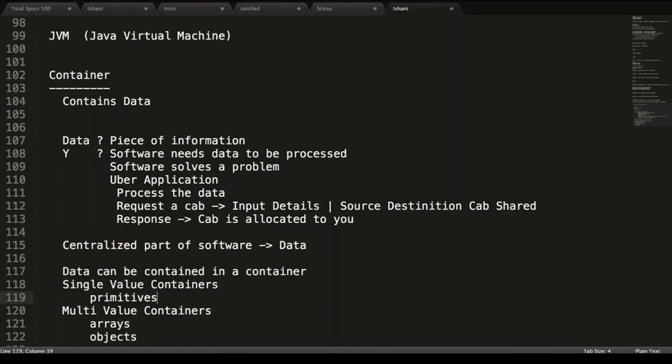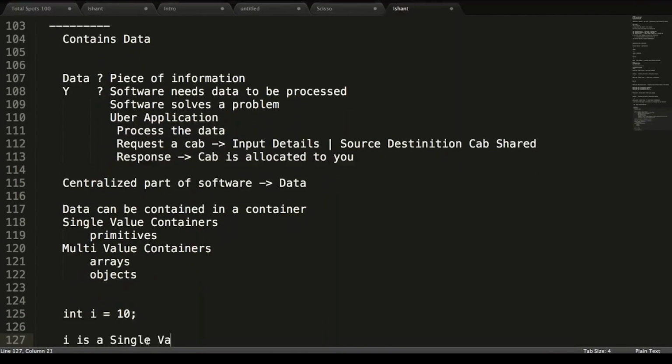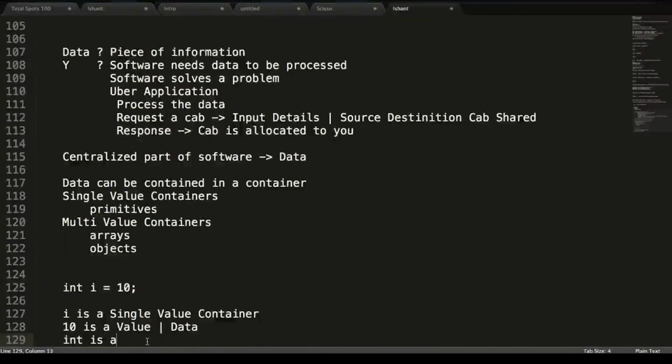Let us understand what is meant by the term single value container and the term primitives. When we see the statement int i = 10 written in a programming language, we say i is a single value container, 10 is a value, or basically the data, and int is a data type which defines the type of container.